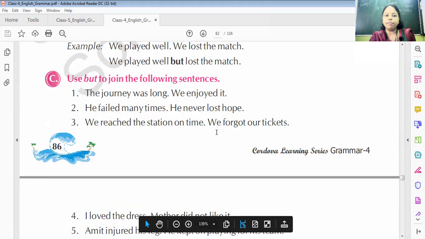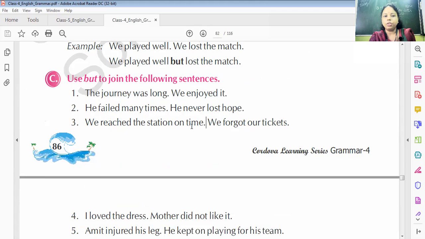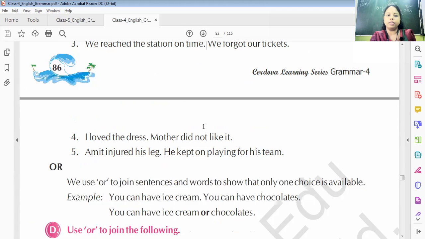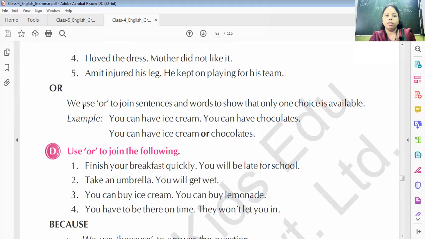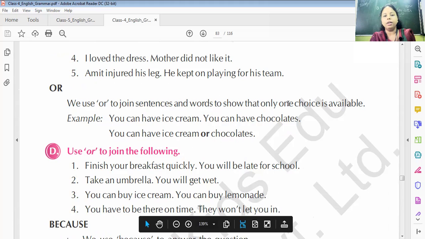Understand? So you just have to write but in between the sentences. We reached the station on time, but we forgot our tickets. I loved the dress, but mother did not like it. Amit injured his leg, but he kept on playing for his team. Or, we use or to join sentences and words to show that only one choice is available. Understand?